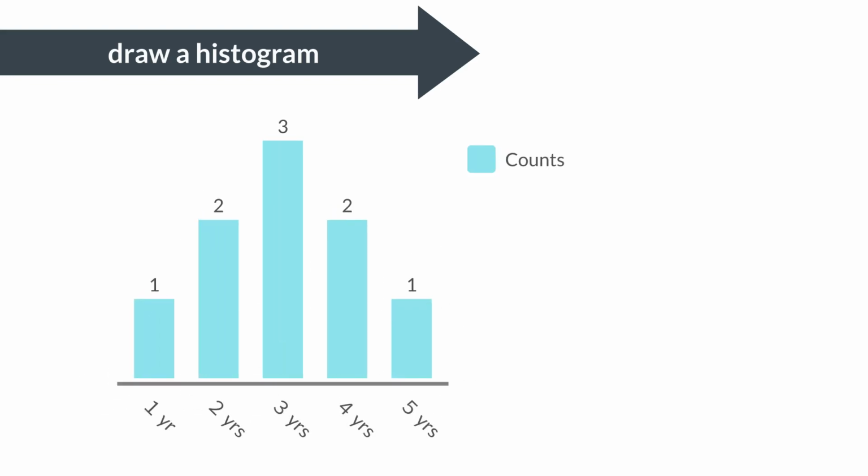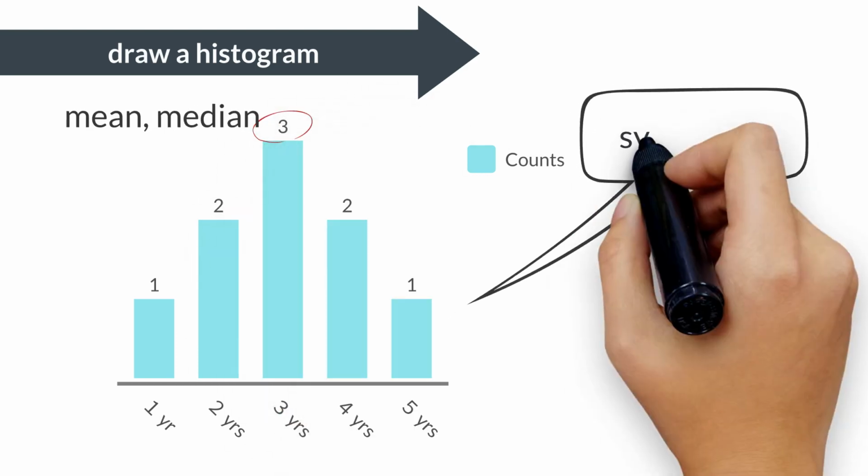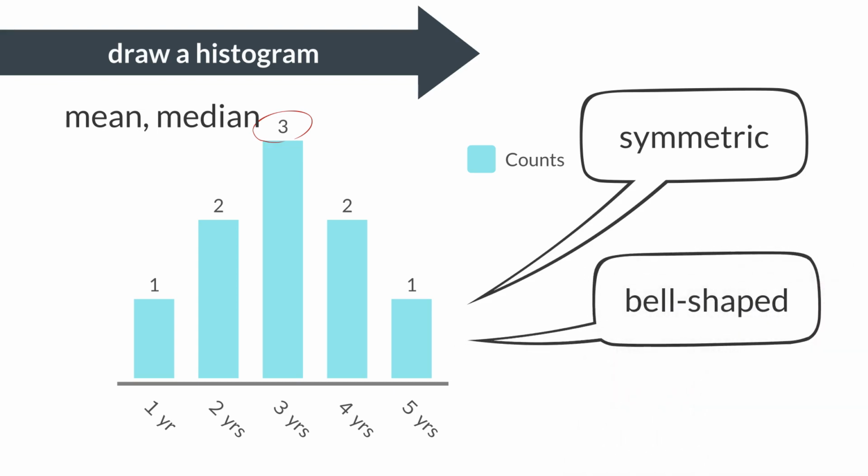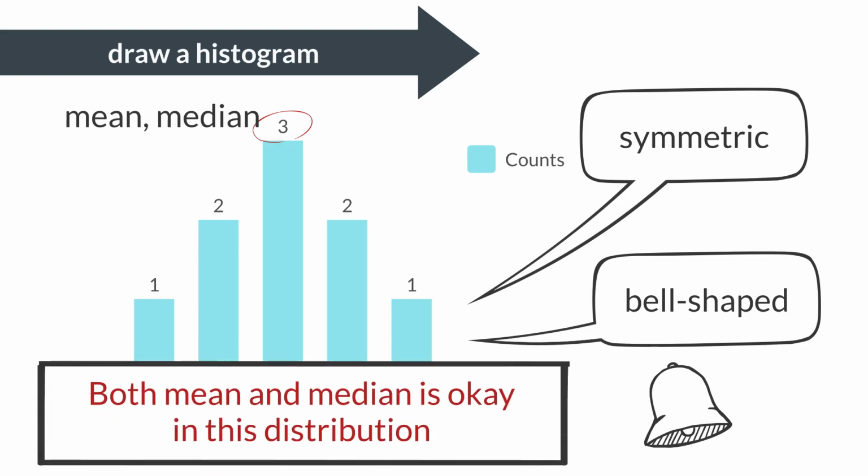As we calculated earlier, both the mean and the median are 3 years in this case. It's beautifully symmetric, isn't it? Furthermore, right around the middle where the median and mean are, there is a concentration of values, creating a bell-shaped distribution. It's often referred to as a bell curve. Although I will skip the detailed explanation this time, this type of distribution is known as a normal distribution. In this kind of distribution, whether you use the mean or the median, both values serve as reasonable representatives or measures of central tendency for the data.